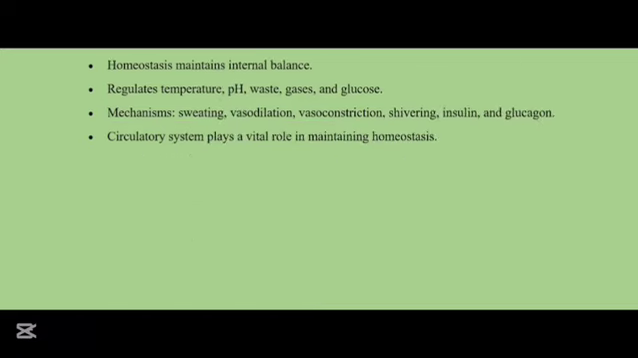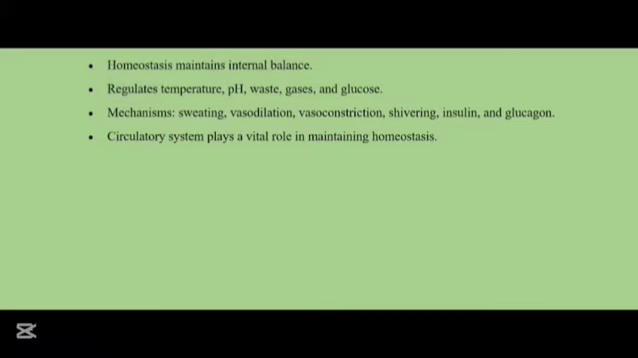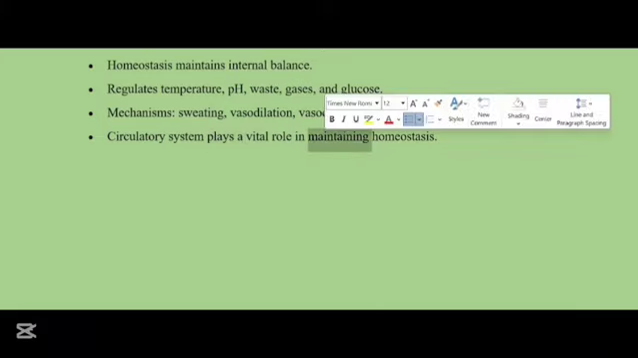The summary points. Homeostasis maintains internal balance, regulates temperature, pH, waste, gases and glucose. Mechanisms: the sweating, vasodilation, vasoconstriction, shivering, insulin and glucagon. The circulatory system plays a vital role in maintaining homeostasis.